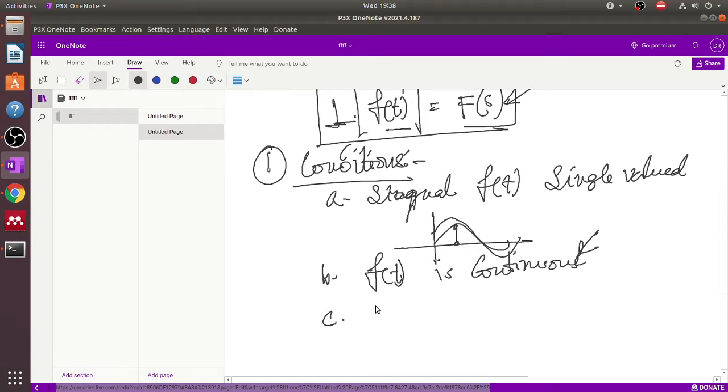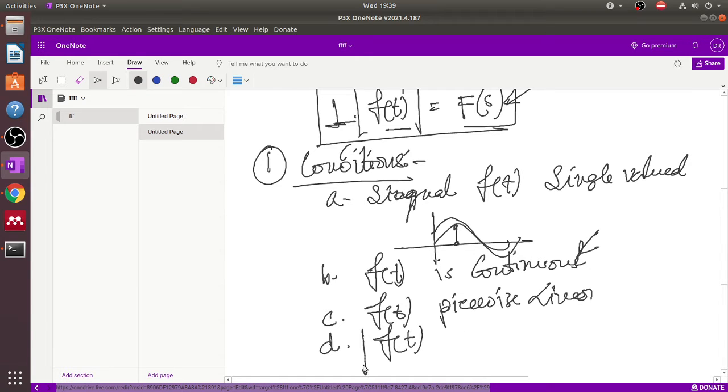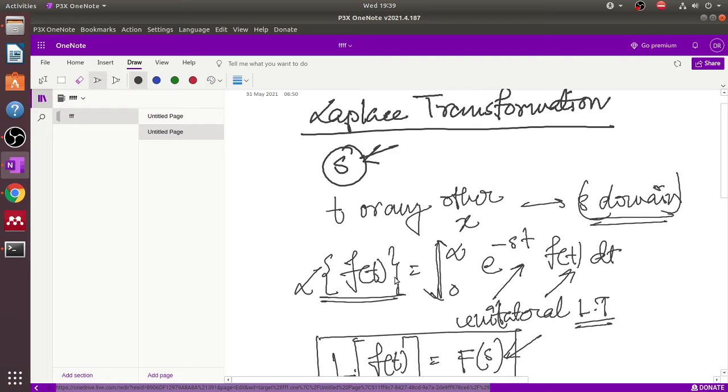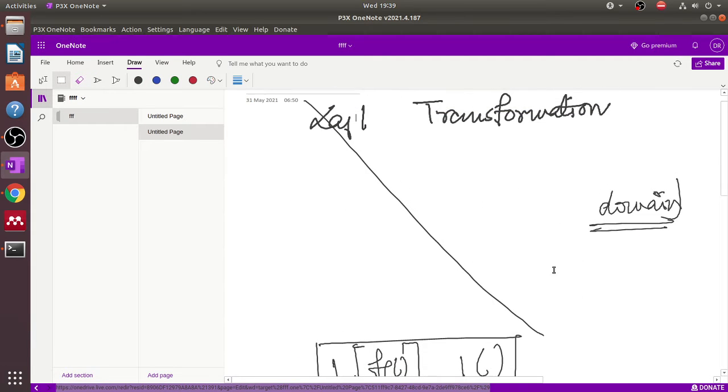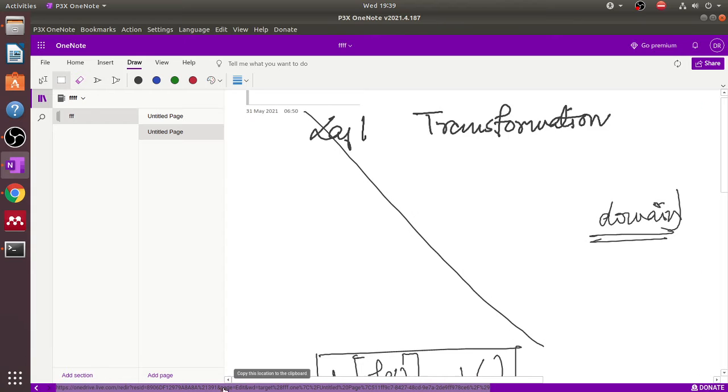Third, the signal or function f(t) is piecewise linear. Fourth, the integral value from 0 to infinity must be a finite value, because if this integration value is infinite, then there is no meaning in converting to the Laplace transformation, because the answer is ultimately infinity. So these are the basic rules of Laplace transformation.